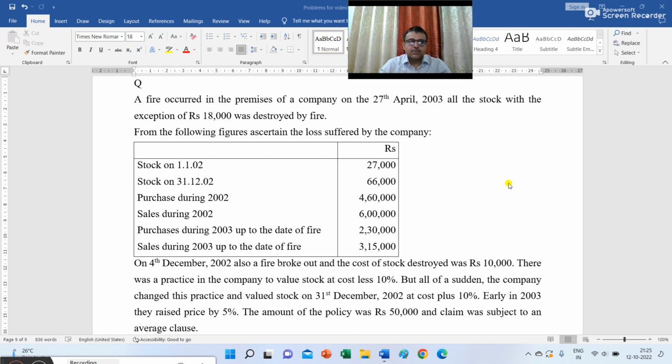On 4th December 2002, also a fire broke out and the cost of stock destroyed was rupees 10,000. There was a practice in the company to value stock at cost less 10%. But all of a sudden, the company changed this practice and valued stock on 31st December 2002 at cost plus 10%. Early in 2003, they raised price by 5%. The amount of the policy was rupees 50,000 and claim was subject to an average clause.